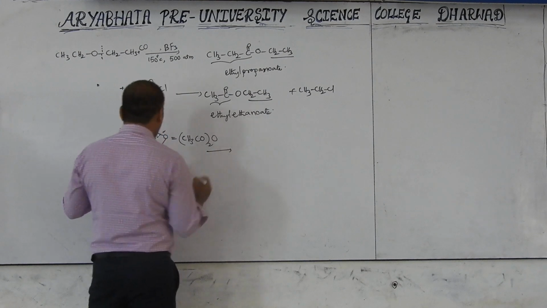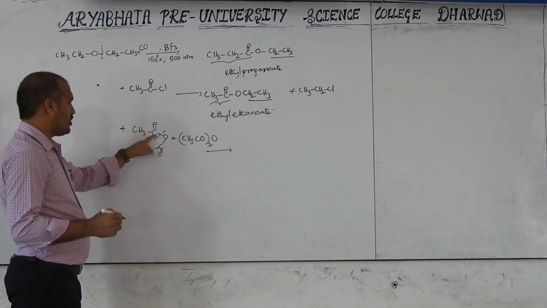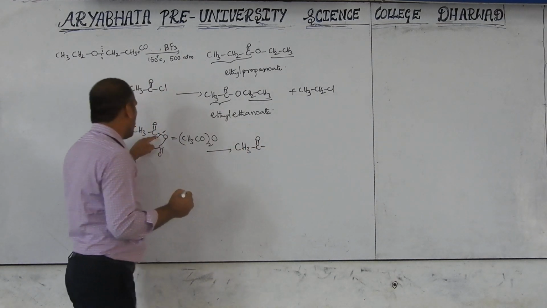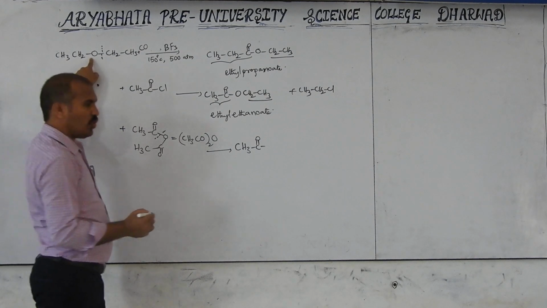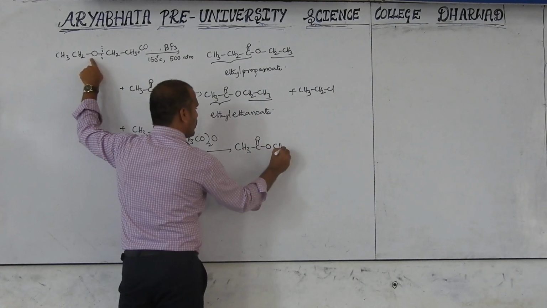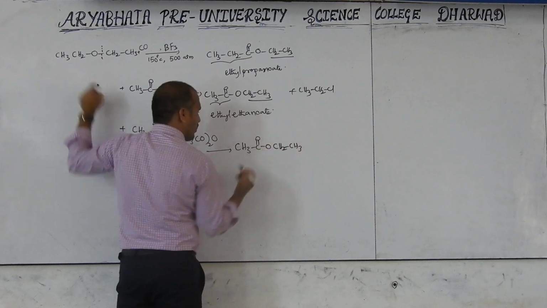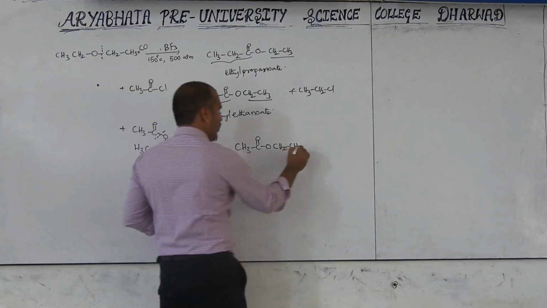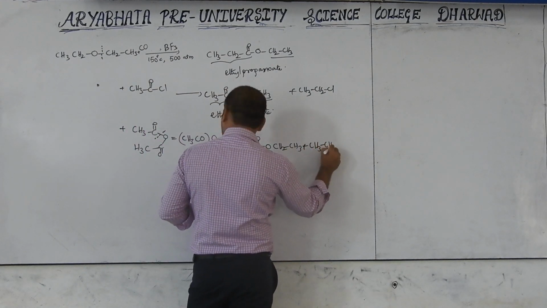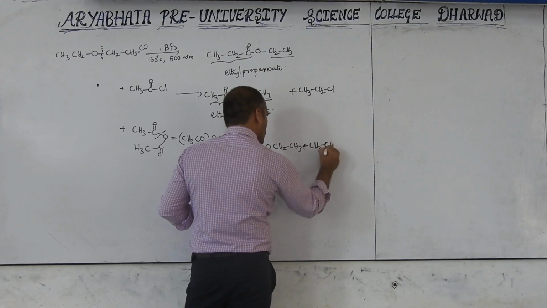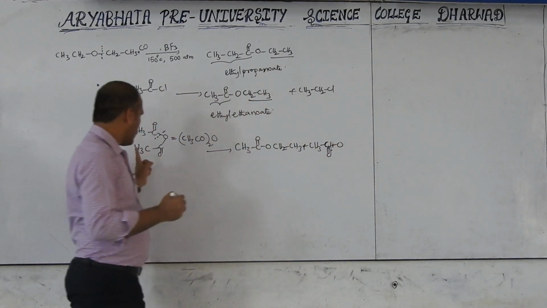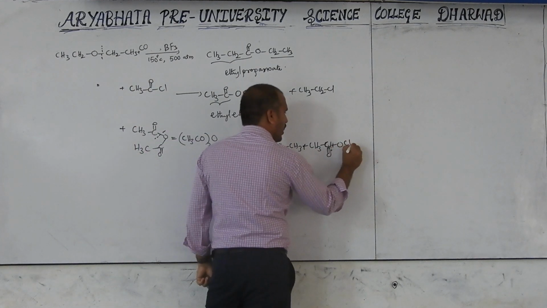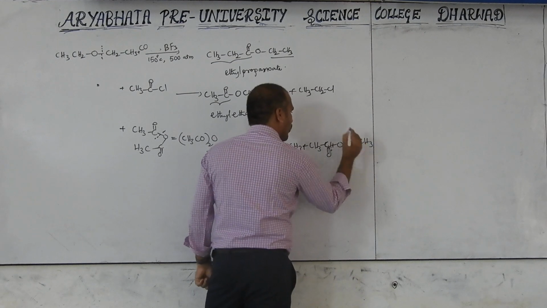Now, CH3C double bond O and CH3C double bond O. This CH3C double bond O reacts with this to form OCH2CH3, and the other CH3C double bond O reacts with this to form CH2CH3.